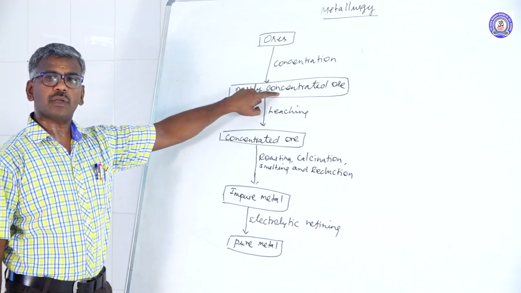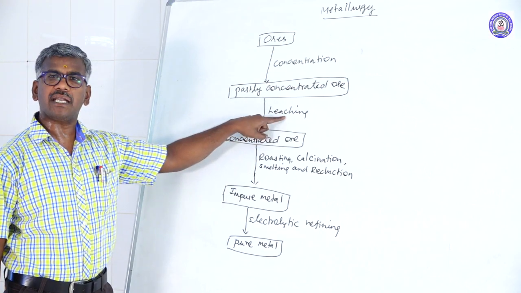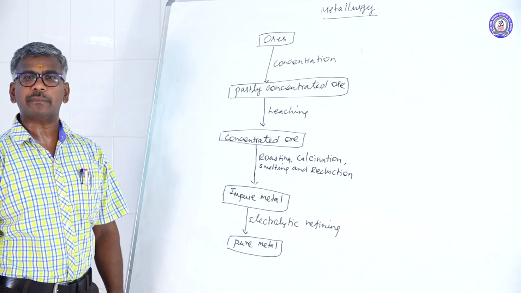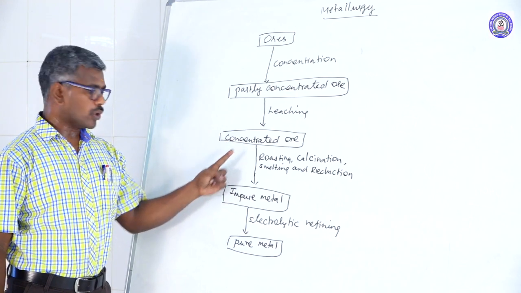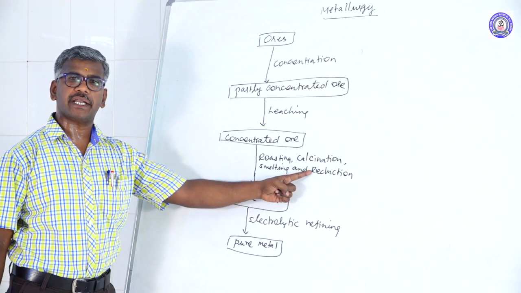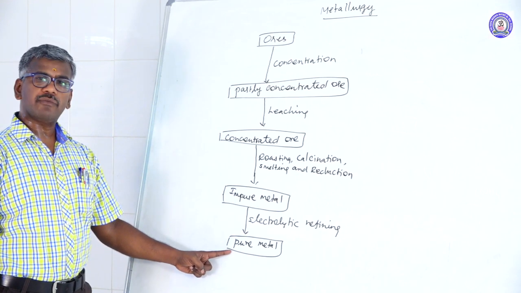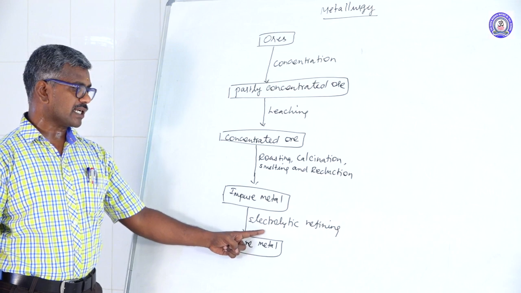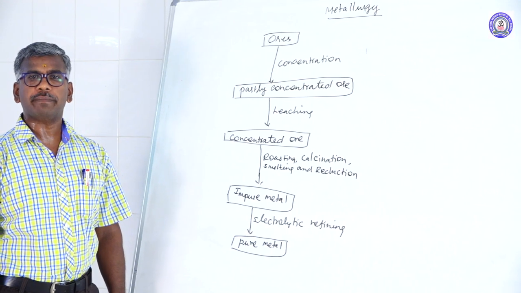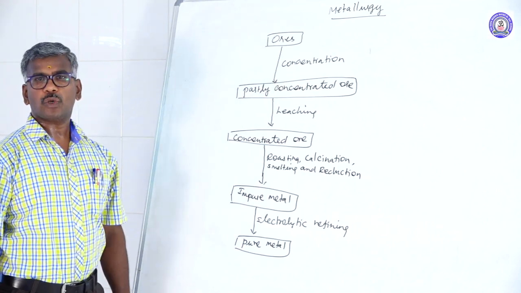Partly concentrated ore is converted into concentrated ore by using leaching and other techniques. This method is used for removal of other minerals. Concentrated ore is converted into impure metal by using roasting, calcination, smelting and reduction by using air. Impure metal can be converted into pure metal by using electrolytic refining. This is the flowchart for the extraction of pure metal from its ore. This is called metallurgy. It will be discussed one by one.